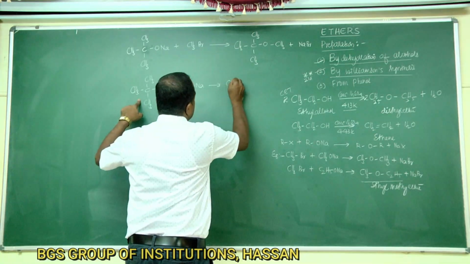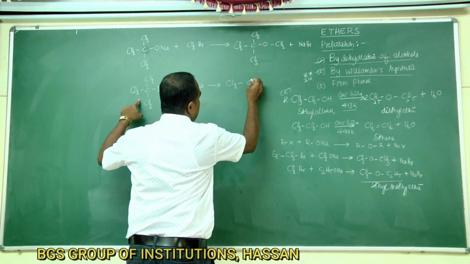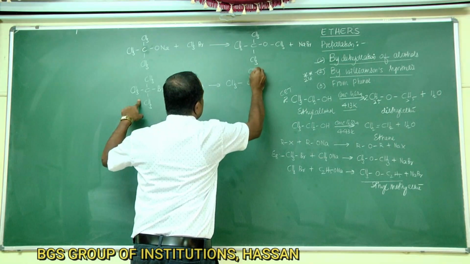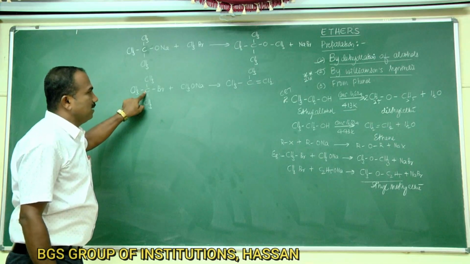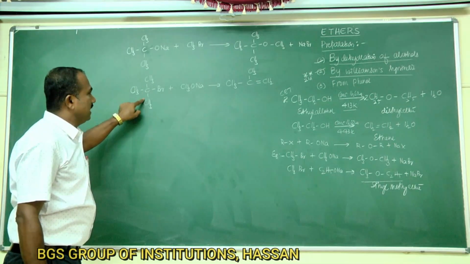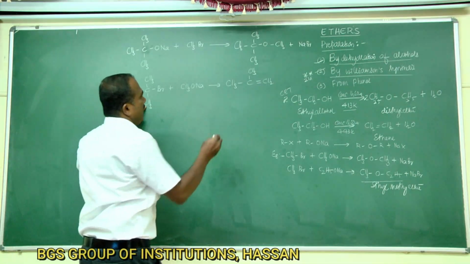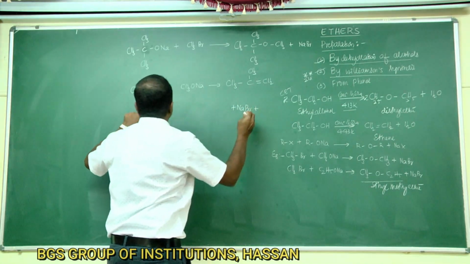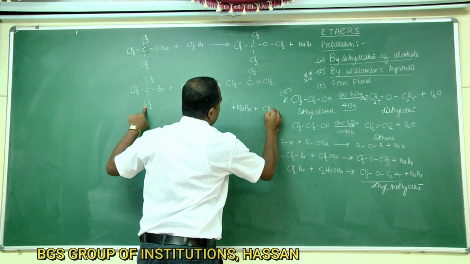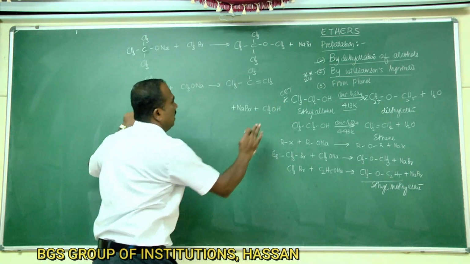That alkene is CH3-C(CH3)=CH2, plus NaBr plus CH3OH, methyl alcohol.